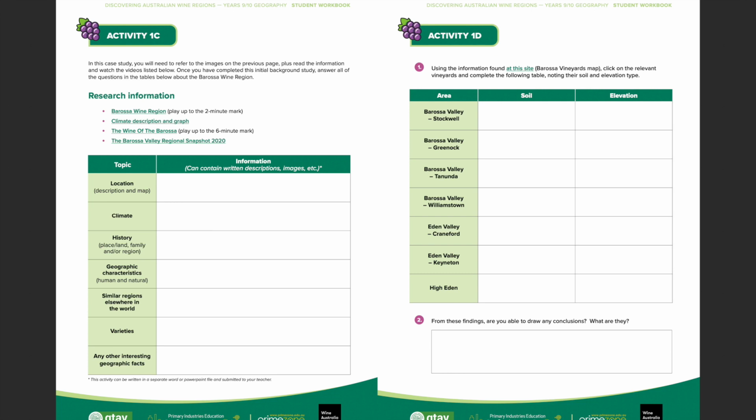Students will use provided links to conduct a guided research to develop an understanding of the role of soil types and elevation in viticulture. The worksheets within the student workbook contain editable text boxes, allowing them to be completed on student devices or as a printed resource that can be completed by hand.